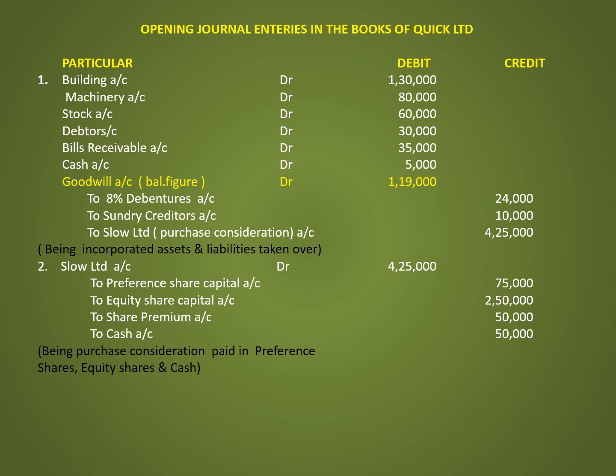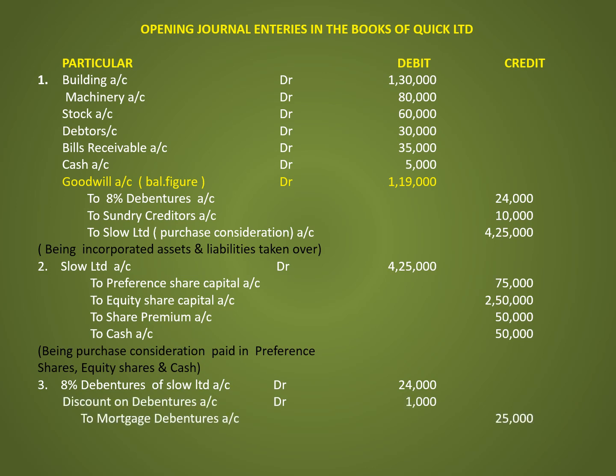Now the third entry with regard to the payment of debenture holders. The entry is 8% debentures of Slow Limited account debit 24,000, discount on debentures account debit 1,000, to mortgage debentures account 25,000. The narration for this is being issue of mortgage debentures in redemption of old debentures.